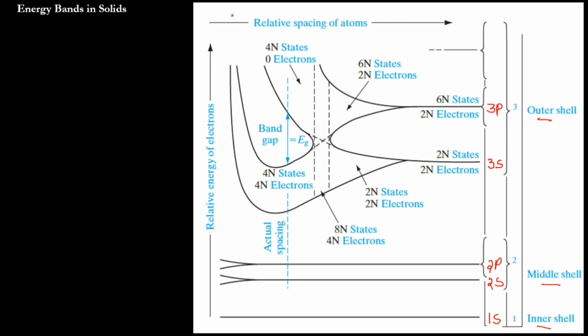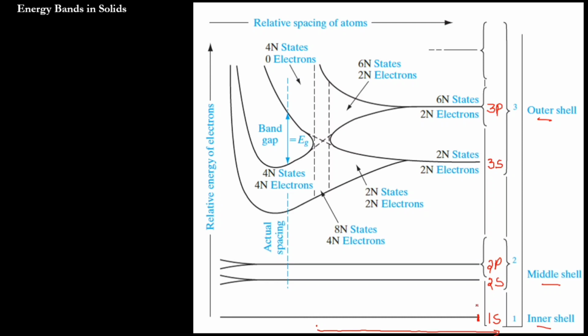Now consider that the relative spacing between atoms is very large, somewhere here. I told you the x axis is relative spacing. So the intermolecular distance is very large and the atoms are isolated from each other.